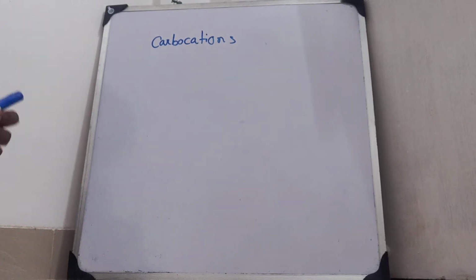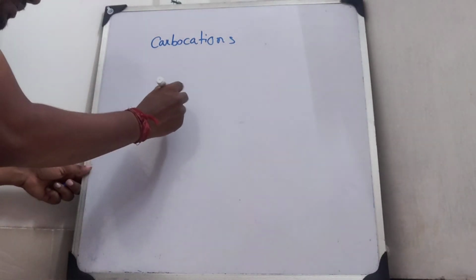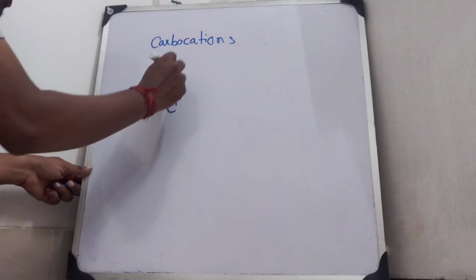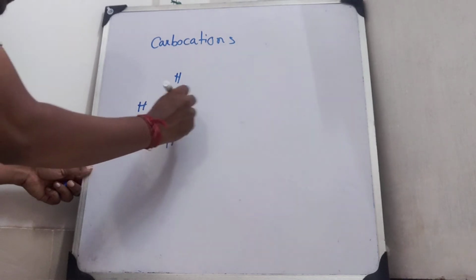Cations means you can guess, a carbon containing a positive charge should be known as carbocations, and you are correct. Carbocations are those species in which a carbon is lacking a pair of electrons in its valence shell. Let me give you an example of how these carbocations are formed. Suppose there is a compound, methyl bromide.